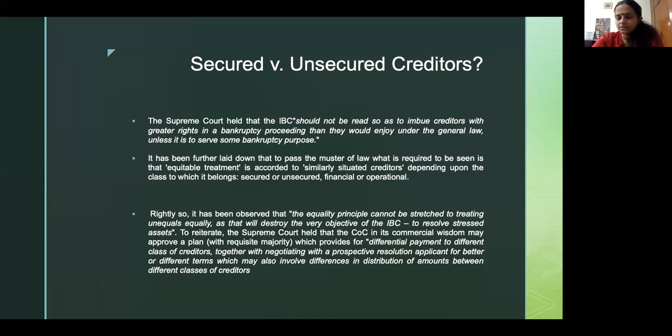So the regulator included this form called Form H, which the resolution applicant and the RP have to file while filing an application for approval of a resolution plan with the NCLT. And a necessary implication of Form H is that the resolution applicant has to give a performance guarantee. As in, say, I am executing this bank guarantee in your favor. Should I not be able to perform what I said under the resolution plan, please go and invoke the guarantee, and the money will be taken from my account and given to you, because I promised to perform the obligations of the resolution plan, and I did not do so.